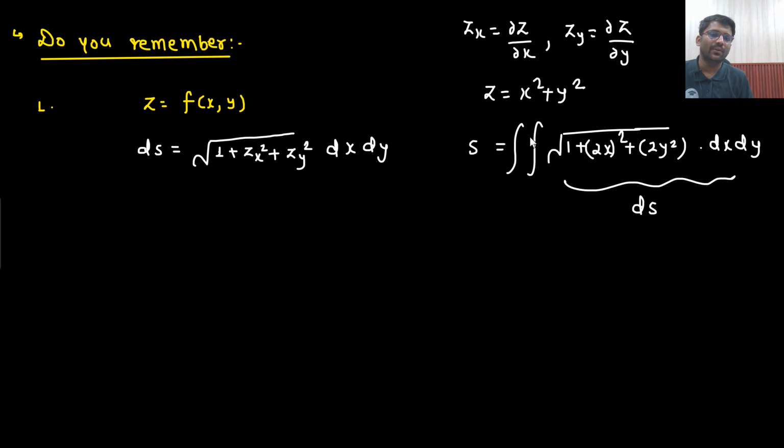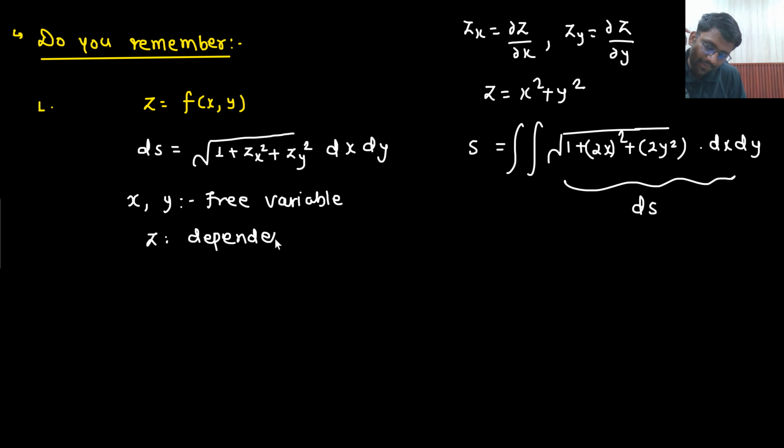So here what was the scenario? That x and y were free variables. They can take any value. X can take value 1, y can take value 1, x can take value 0, y can take value 2. So x and y were free variables and z was dependent. So ds is written in terms of dx dy, in terms of free variables.